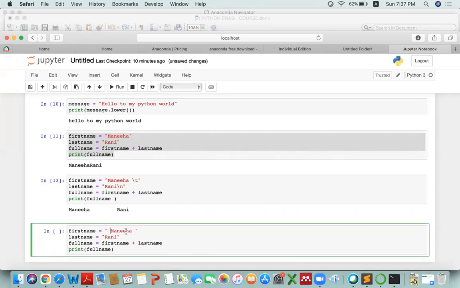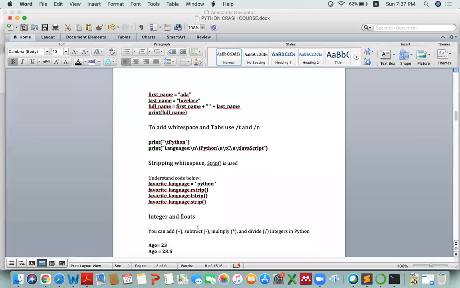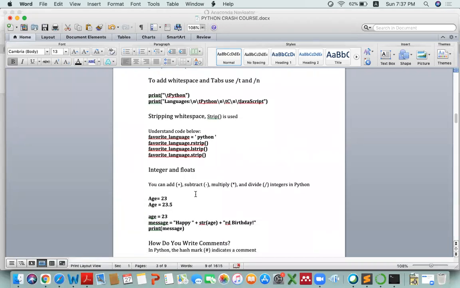That is also simple. For example, if there is a space before Maniha and a space after Maniha, then we can use a function whose title is strip. You can see it here. I have mentioned it: stripping white spaces. We have used the strip function. Whatever the value is, you have to do that value dot strip. You can do that here.